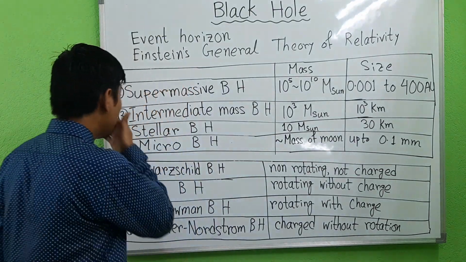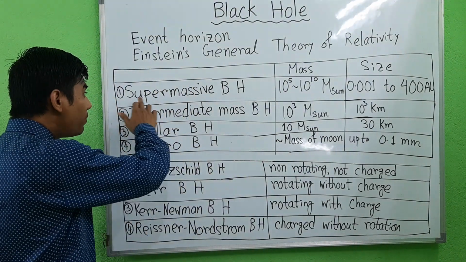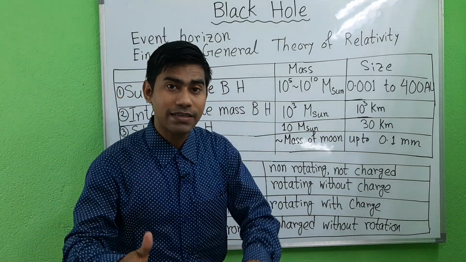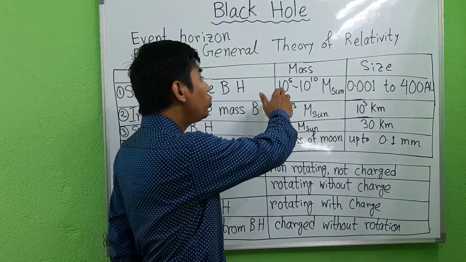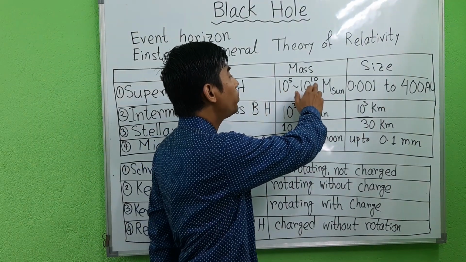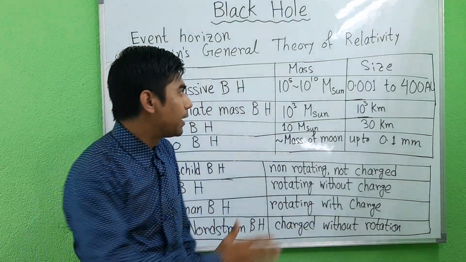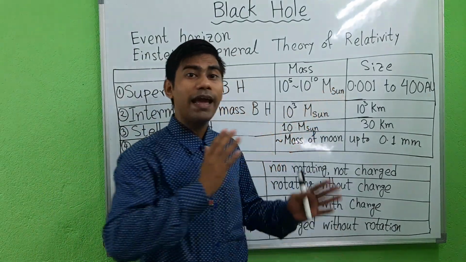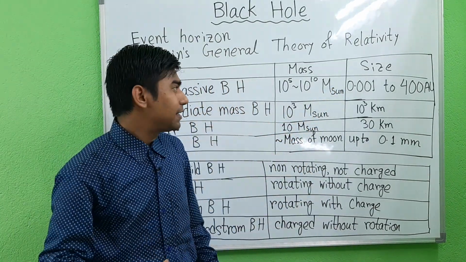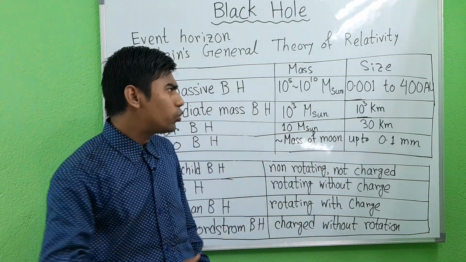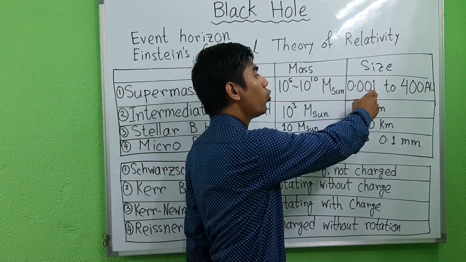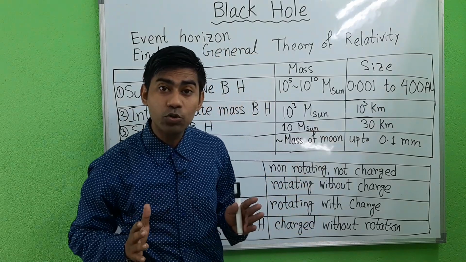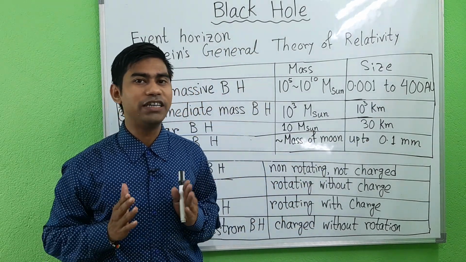A supermassive black hole has a mass of about 10 to the power 5 to 10 to the power 10 times the mass of the sun, and its size is about 0.001 to 4000 astronomical units.